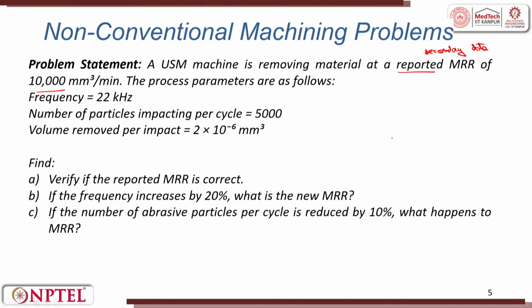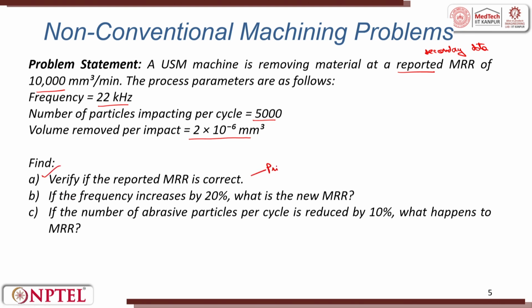And the primary calculation is to be taken now. The process parameters are as follows: frequency is 22 kilohertz, number of particles impacting per cycle is 5000, volume removed per impact is 2 into 10 raised to the power minus 6 millimeter cube. Verify if the reported MRR is correct, that is secondary data is given.